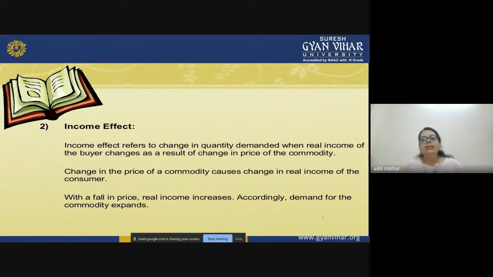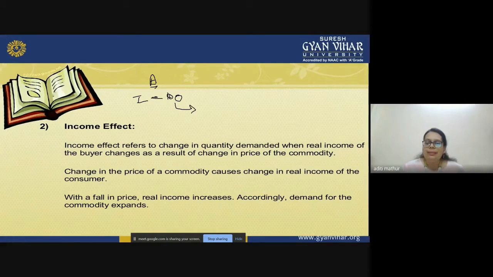Another reason why our demand curve slopes downward is the income effect. Let us take an example and then understand what the income effect is. Let us assume there is a person A whose income is 100 rupees, right?